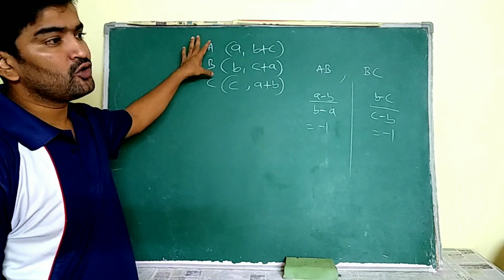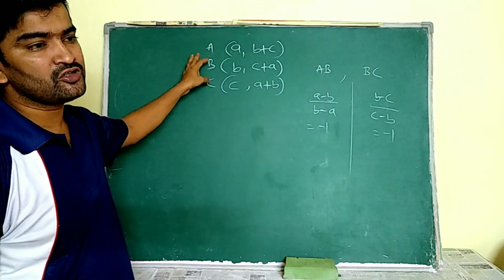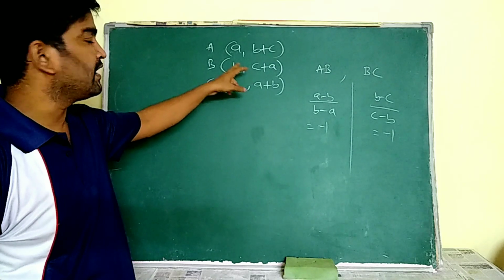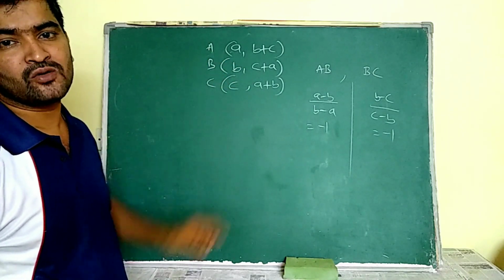Okay, see, it is a note in our coordinate geometry we are going to learn. If the points are in this form, then these represent collinear points.